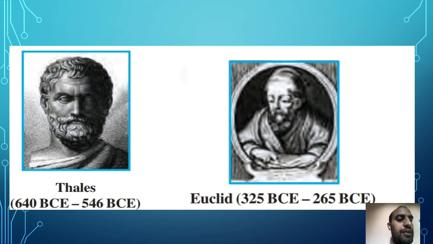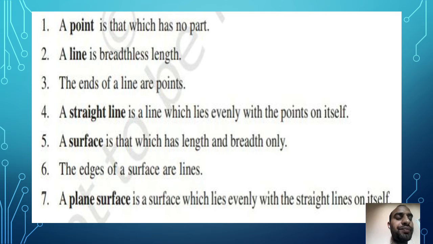The first two people who started this approach were Thales, the Greek mathematician, and Euclid. After that they both tried to sort out geometry problems, and they found many solutions. Some of them which were given by Euclid, I am going to share with you. So Euclid described that